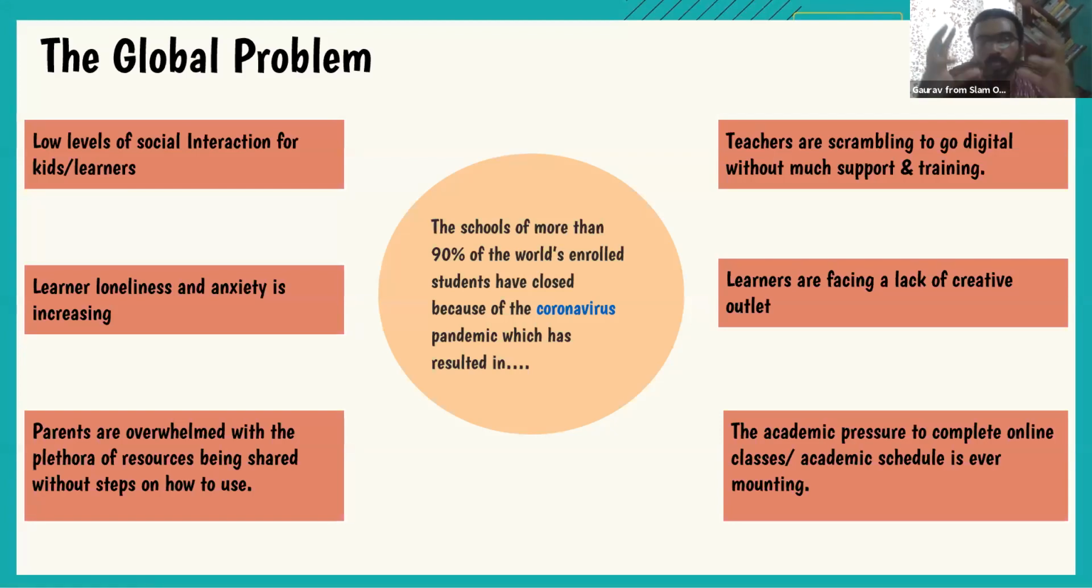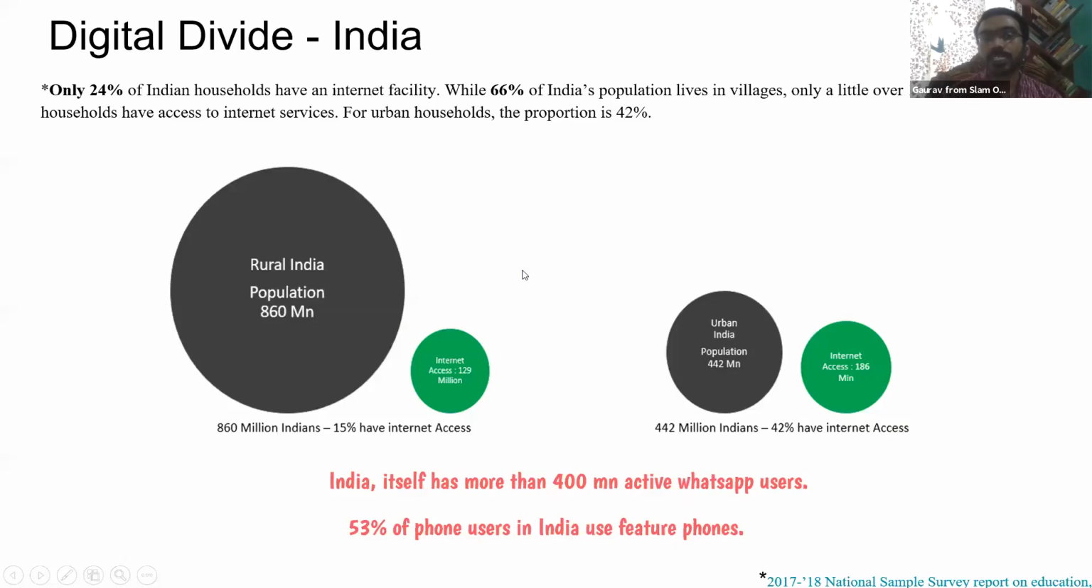How do we work with so many new problems together? As we were beginning to understand the challenges, one of the opportunities was to work with technology. But upon digging a little bit deeper, we realized that India as a country has a very strong digital divide. For example, if I look at urban India, which has a population of roughly 442 million, 42% of people have internet access, as compared to people in rural India, where only 15% have internet access.